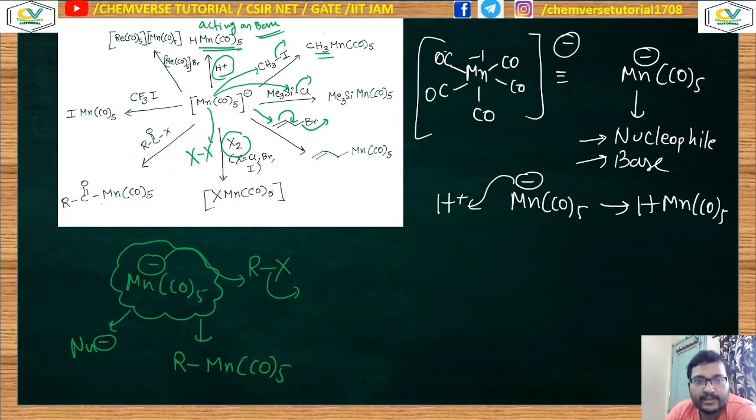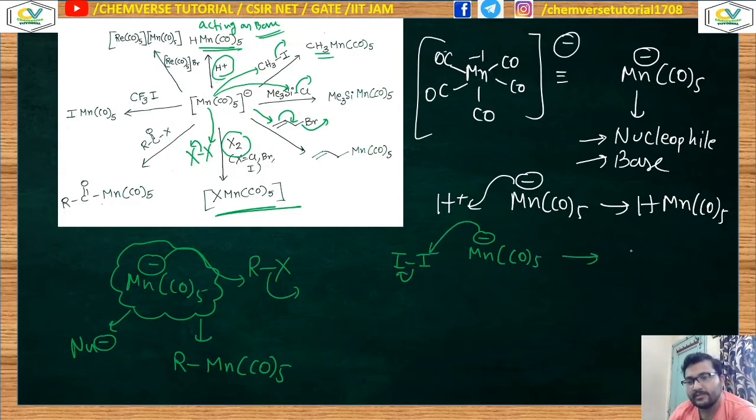Suppose you are taking iodine and manganese carbonylate, so this will attack over here and iodide will leave the system, being a good leaving group, thereby producing this compound. This will be the product.